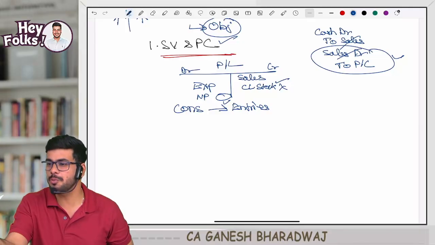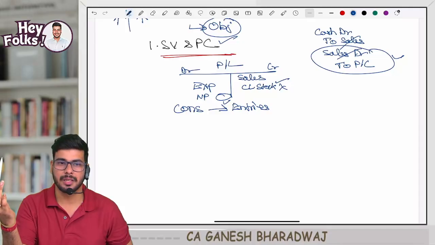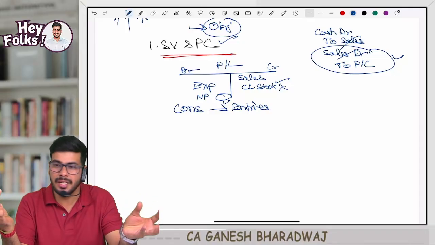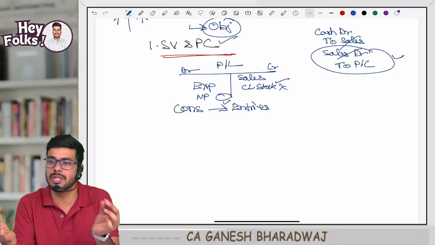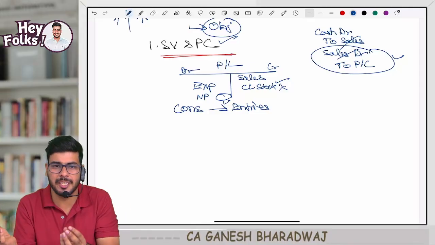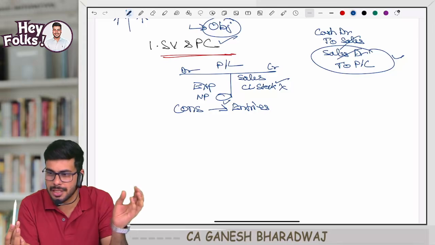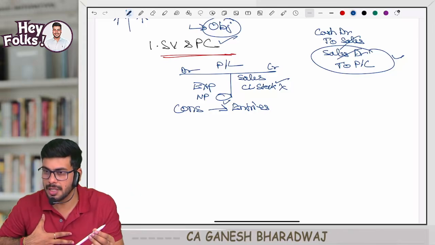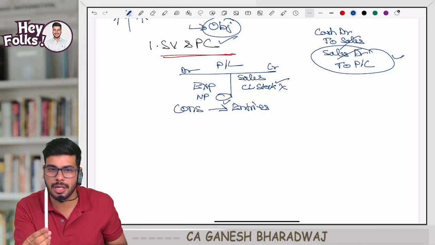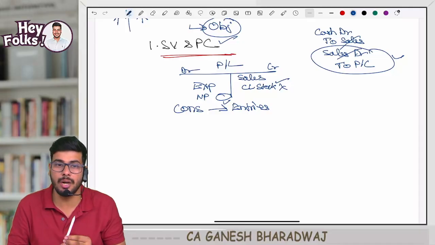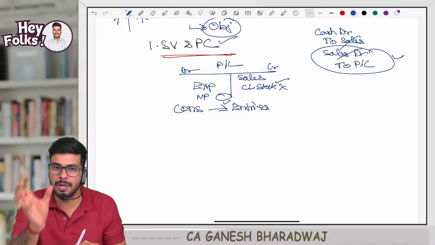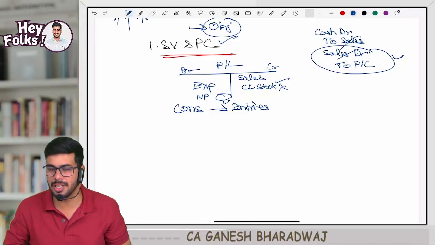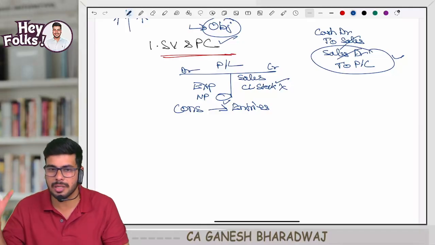For me to produce 1 unit of a pen, I may need, let us say, 50 grams of plastic, and some 2 hours of labor, and some other expenses. This breakup I need to track in costing. If I do that on a per unit level, I will be able to find out the cost of this pen. If you publish this data outside, it is very sensitive data: a pen that costs 5 rupees, you are selling for 50 rupees.